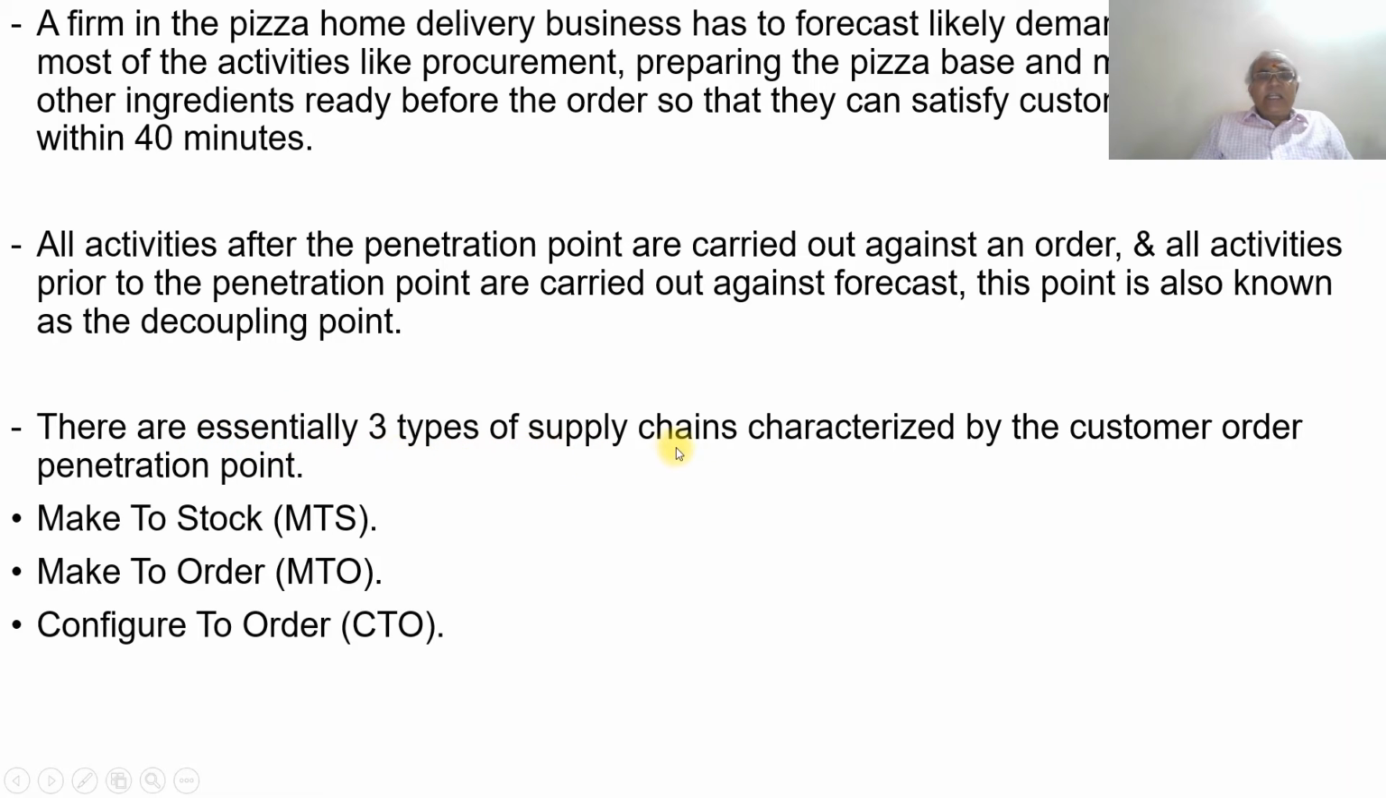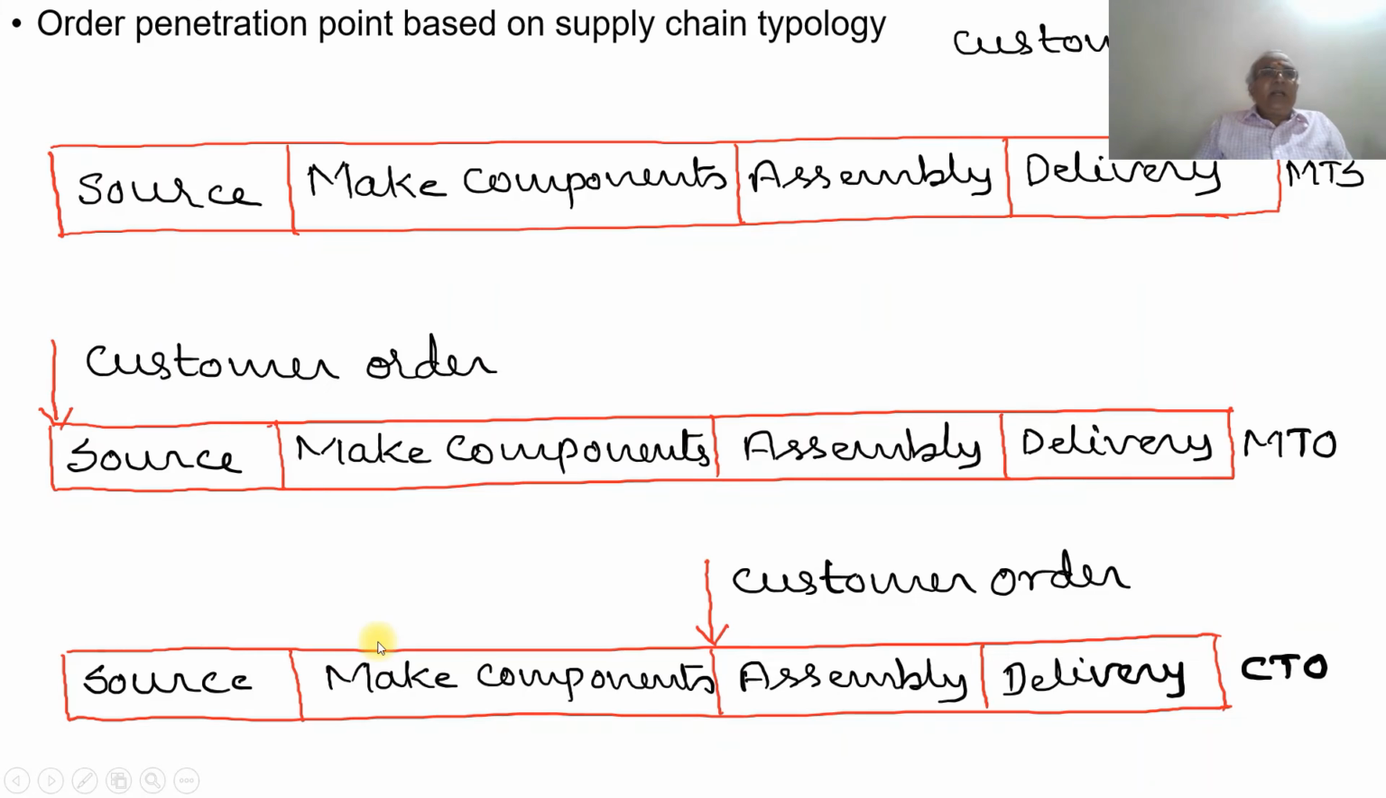There are essentially three types of supply chain characterized by the customer order penetration point: make to stock, MTS; make to order, MTO; and configure to order, CTO. This is the order penetration point based on the supply chain typology. In make to stock, everything is ready: source, make components, assembly, delivery. Once the customer gives the order, the delivery is immediately given to the customer. That is make to stock.